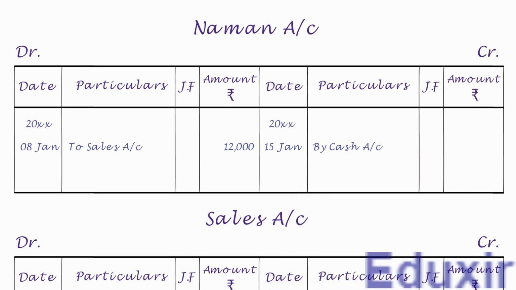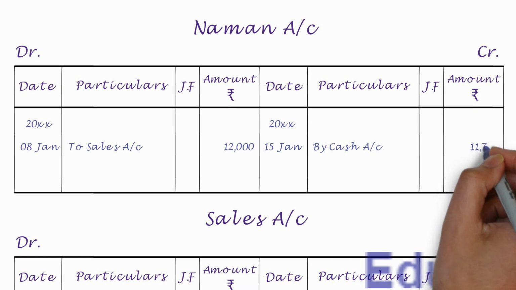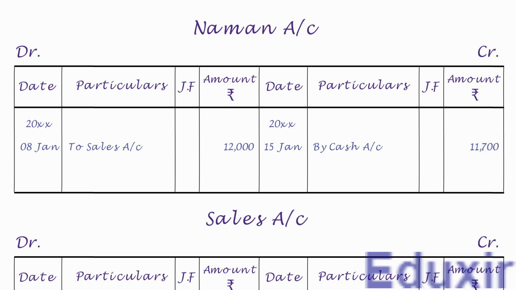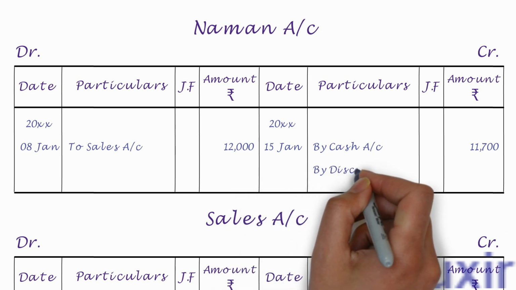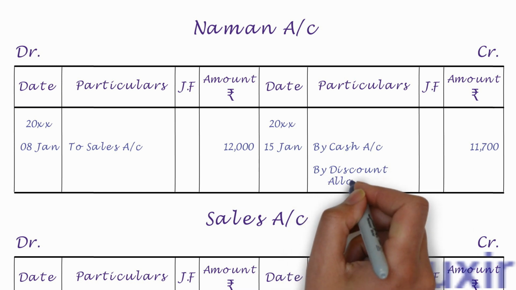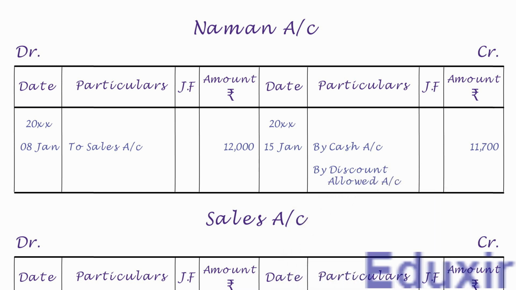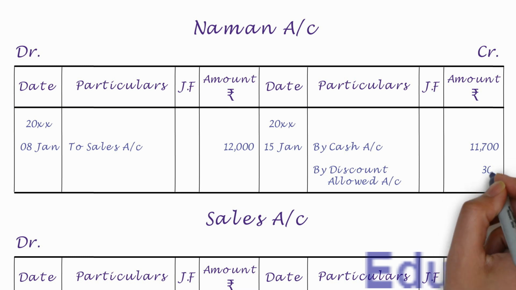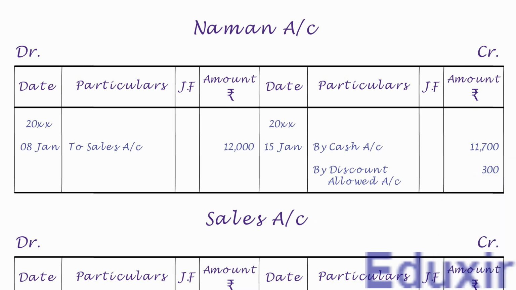Let us write the credit amount of 11,700 rupees into the amount column. As the other entry is also on the same day, we can skip the date part. Let us write by discount allowed account into the particulars column. Let us write the credit amount of 300 rupees into the amount column. With that, we have completed the posting of this journal entry into Naman's account. Let us now take up the next entry.